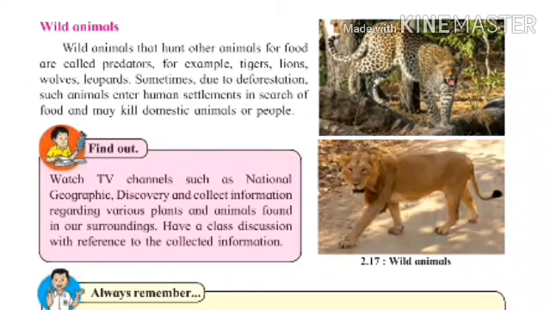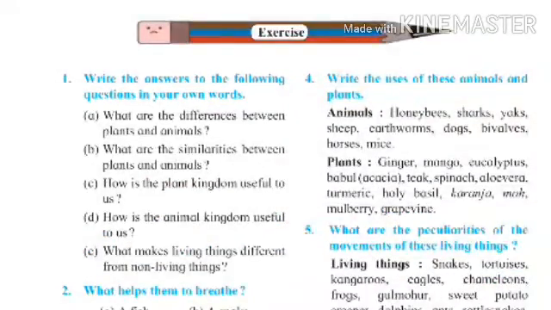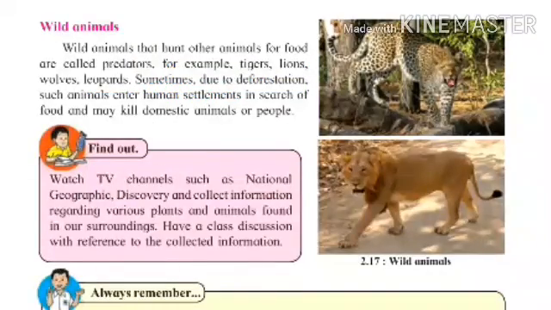In the last period I gave the homework to complete lesson number 2, exercise writing from notes. You have to complete it in your CW. So I gave it as homework to you. Everyone complete this lesson from your notes. Along with that, today I am giving some new words. Those new words also you have to write in your CW. Understood everyone? So here we complete lesson number 2, the living world. I think everyone has understood this lesson. So everyone complete your writing and keep your CW properly, systematically.